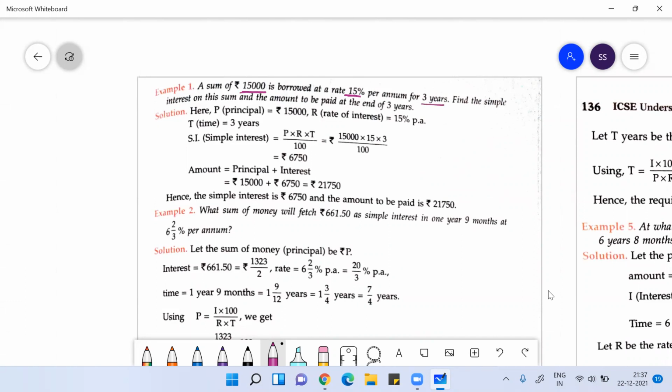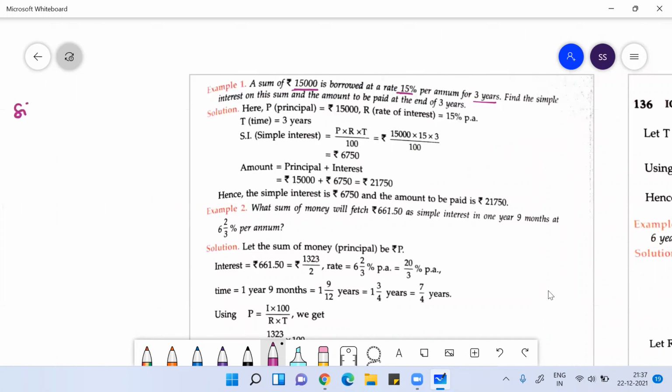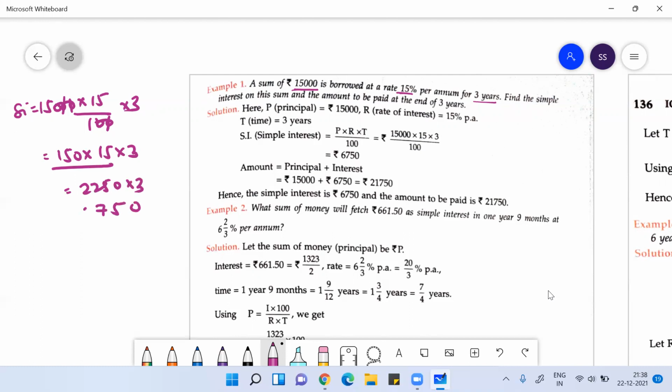What is the simple interest? Simple formula. What formula will you follow? P into R into T, 15,000 into 15 by 100 into 3. Just cancel two zeros. You will get 150 into 15 into 3. 15 square is 225, into 3, you'll get 6750. If I ask you the amount, simply add the principal 15,000 and the interest 6750. So you'll get 21,750. Very simple calculation.